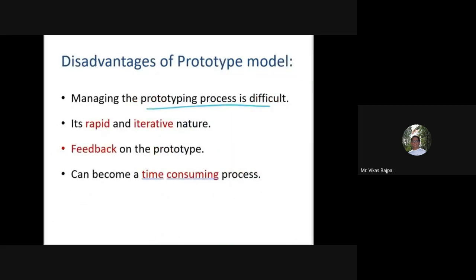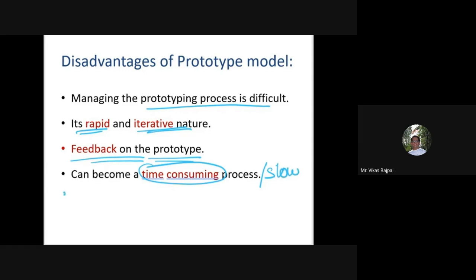Managing this prototyping process is very difficult. As we said, it should be very well planned, then only it's possible, or else you will enter into a vicious circle. Now, this is something which is rapid and iterative in nature as well. The feedback is very important, right? Every time I need to seek the feedback. So it becomes a time consuming process as well. That means it's slow and time consuming. It may become a costly affair.